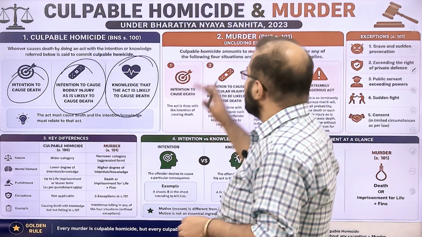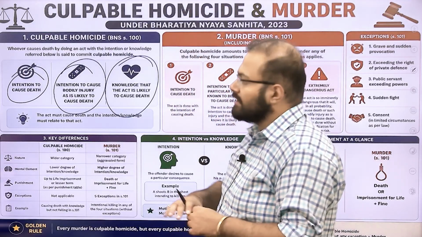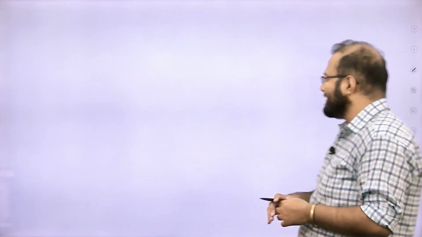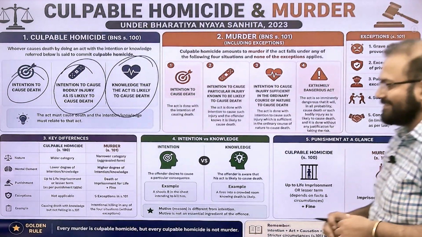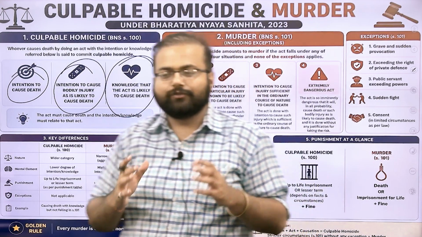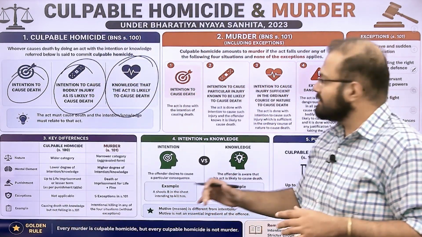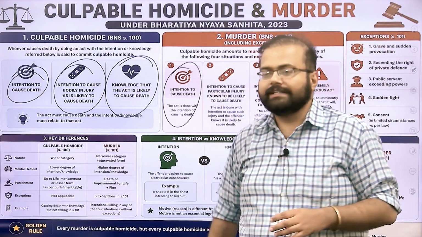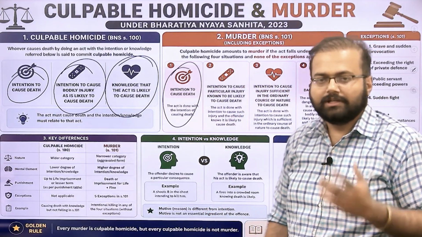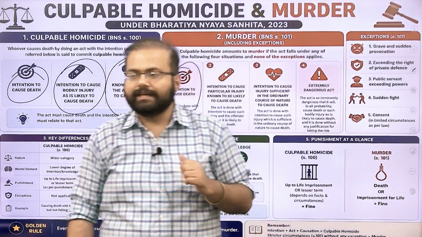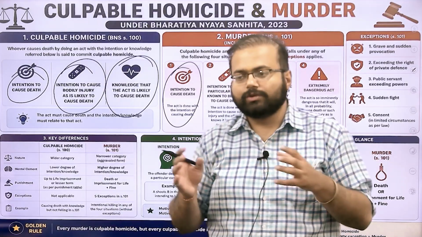ठीक है? So, what differentiates culpable homicide and murder? Murder is basically an aggravated form of culpable homicide. हंसी आ रही है? ठीक, कोई बात नहीं, हंस लेना चाहिए. So, it is an aggravated form of culpable homicide. In this, the first component is you either have a clear-cut intention to cause death. Simple. A wants to kill B. A shoots a gun in B's head. So that is a clear-cut intention to kill him.